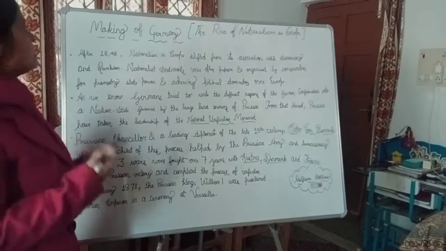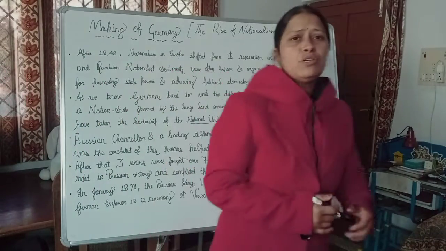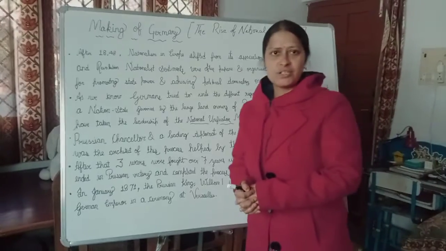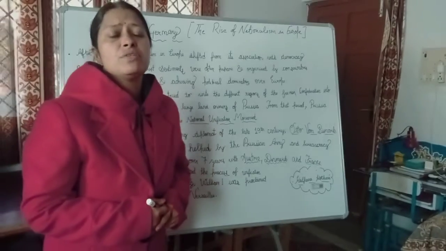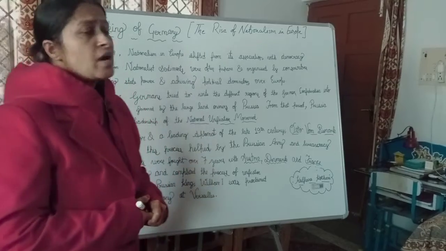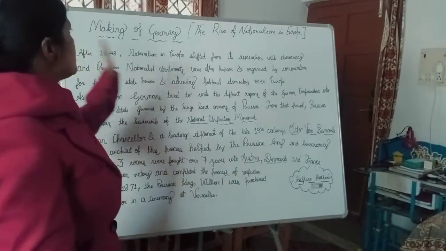So students, in the earlier video we continued up to the topic of the revolution which was led mainly by the liberals in 1848. Now that we know what the demand of the liberals was and how the educated middle class joined this spirit of nationalism, we are talking about the making of Germany.